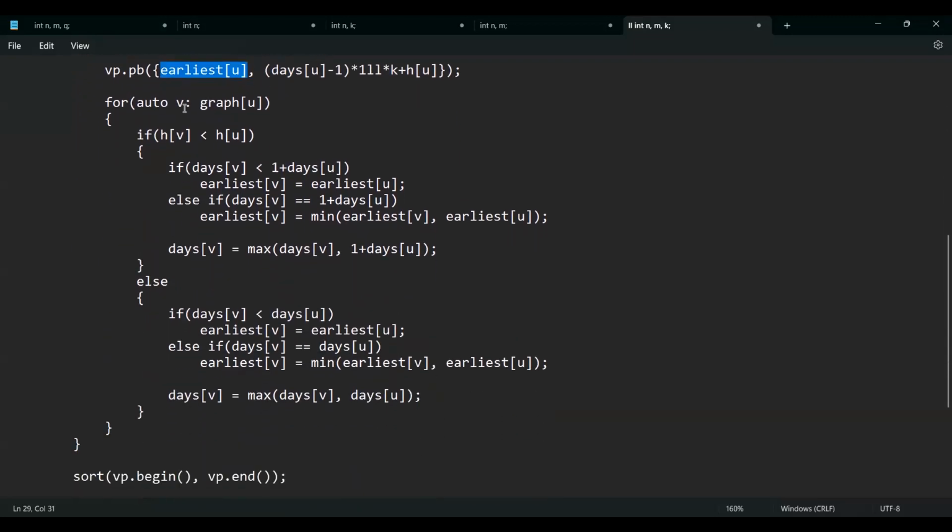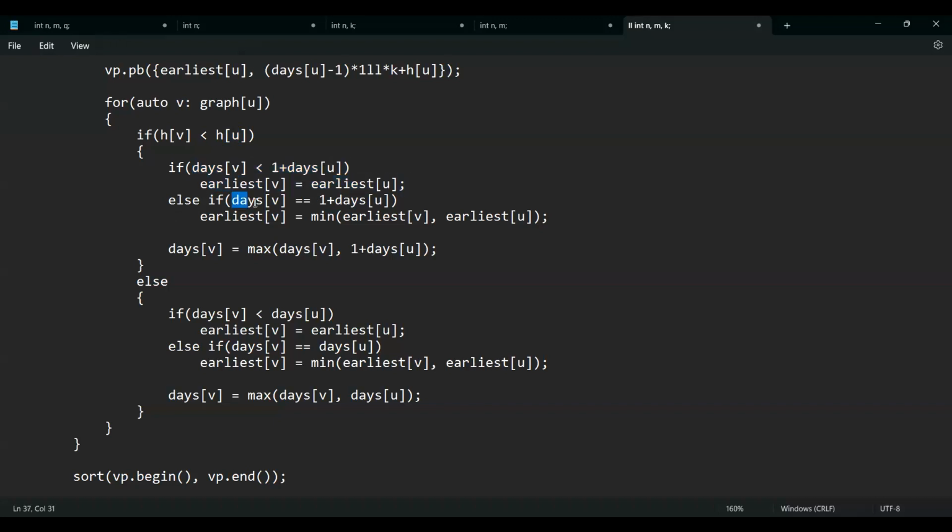Now, for all the dependencies that are because of this uth quest, I'll check if h of v, that is the time at which the vth quest can be completed, is less than u. So I can only complete this quest on the next day. I cannot complete this quest on this day. Why? Because v can only be completed after u. So I'll check if day of v is less than 1 plus day of u, and I'll update earliest of v like this.